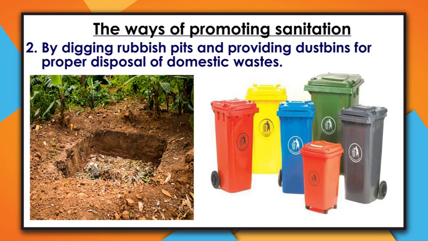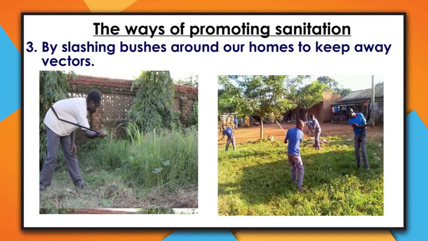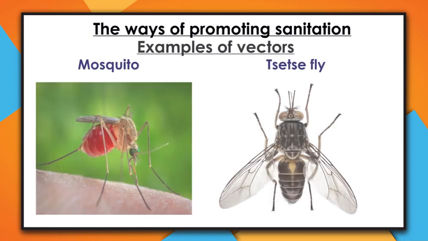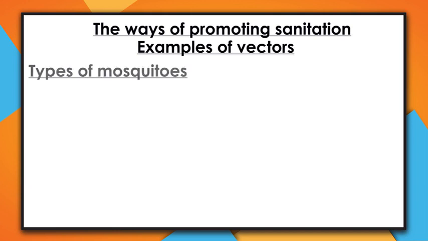Another way is by slashing bushes around our homes to keep away vectors. Vectors like mosquitoes and tsetse flies. These vectors are dangerous because they carry germs which spread diseases. For example, mosquitoes. What you have to know is that mosquitoes are of different types, and those different types spread different kinds of diseases.